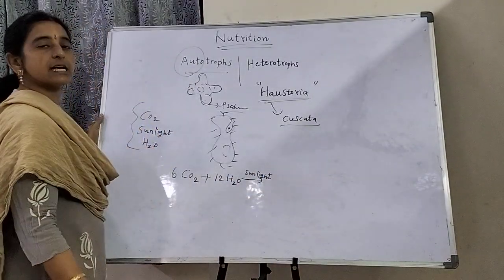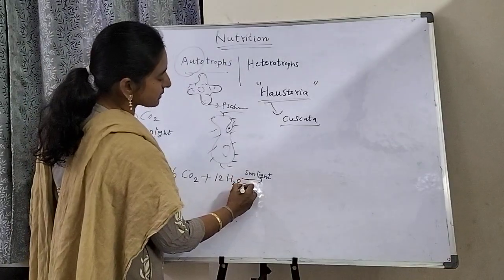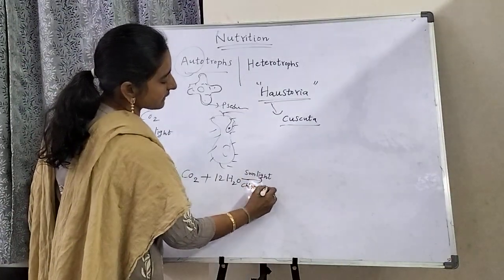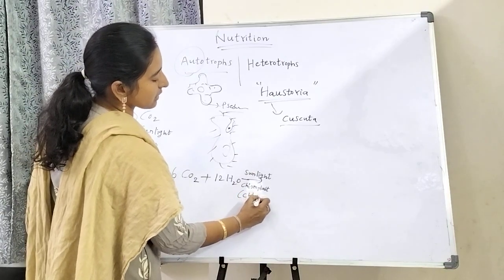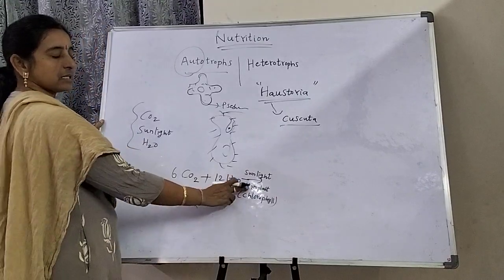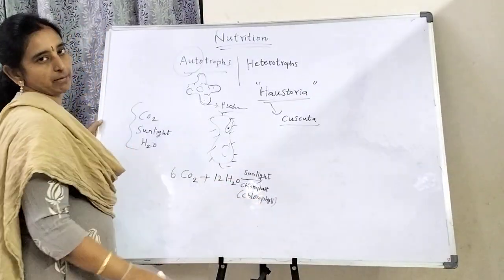Photosynthesis takes place inside the plant body, that is, the leaves. Inside the leaves there is chloroplast. Chloroplast is a cell organelle, and inside it there is one pigment, the chlorophyll pigment.